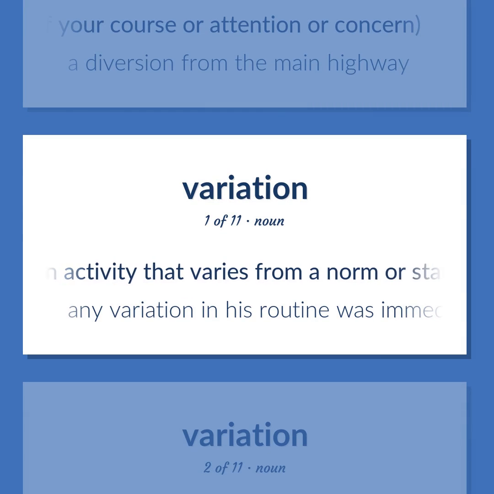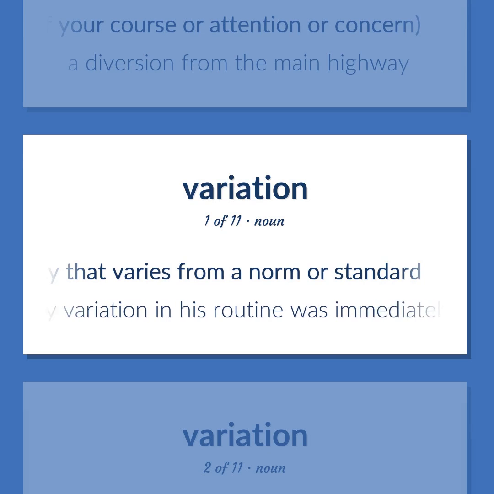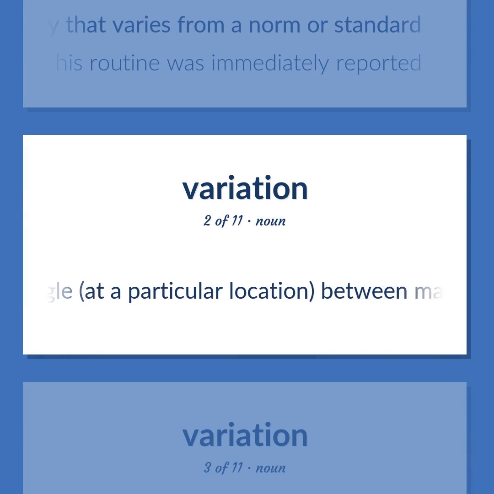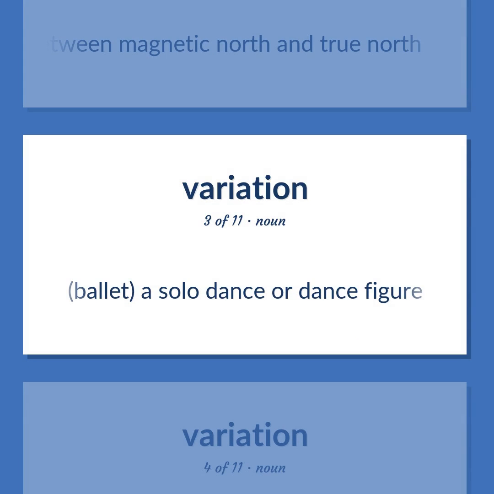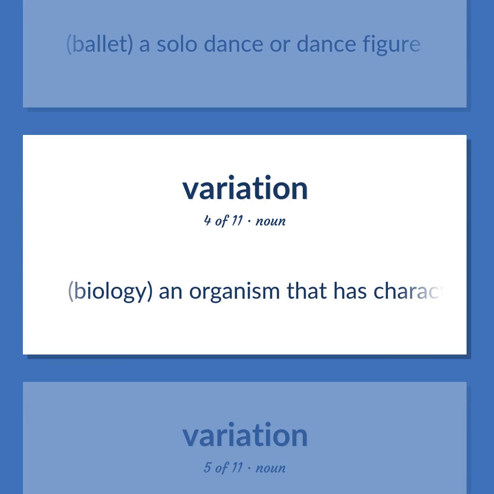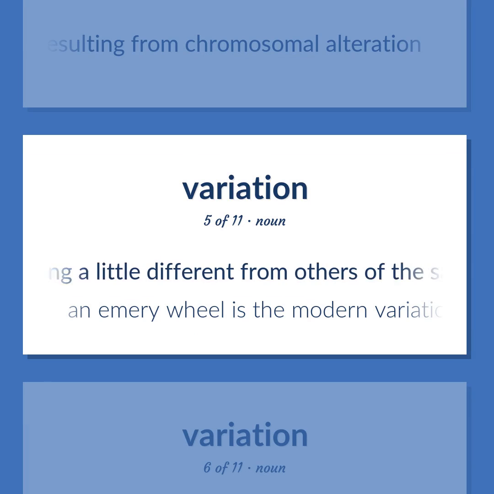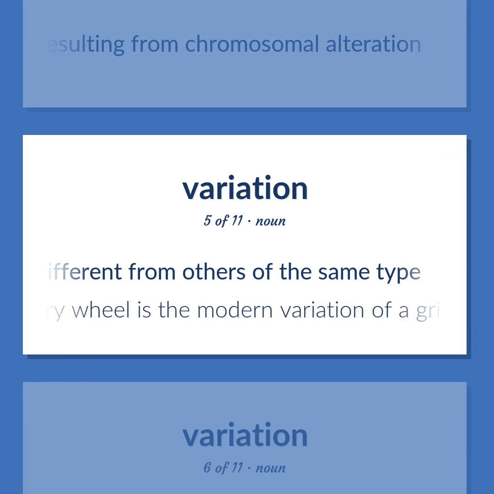An activity that varies from a norm or standard. Any variation in his routine was immediately reported. The angle, at a particular location, between magnetic north and true north. Ballet, a solo dance or dance figure. Biology, an organism that has characteristics resulting from chromosomal alteration. Something a little different from others of the same type. An emery wheel is the modern variation of a grindstone.